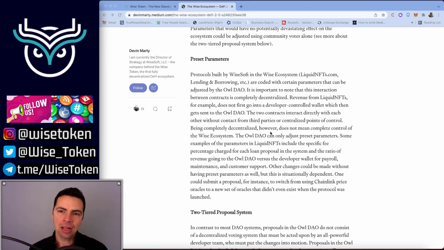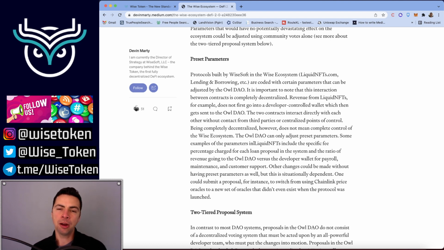Being completely decentralized, however, does not mean complete control of the WISE ecosystem. So understand that this governance is somewhat limited. You can't change anything you want. You can only change preset parameters and things that the code will allow you to change. For instance, we talked about how no vote can ever shut down the protocol entirely. So there are some things that you can't do, but everything that you can do can be voted on. The Owl DAO can only adjust preset parameters.